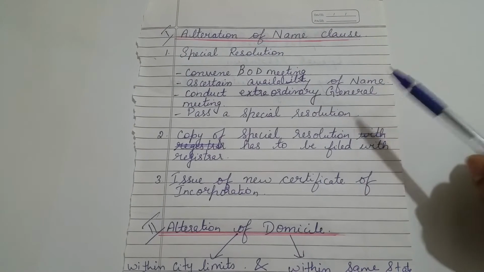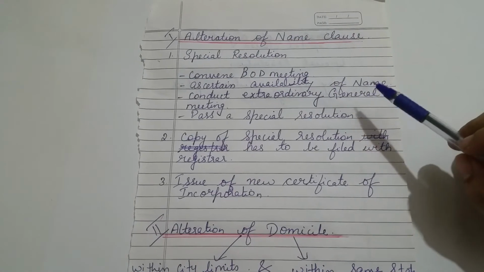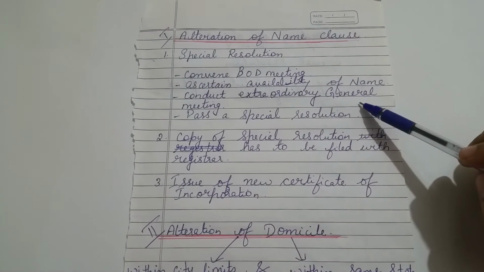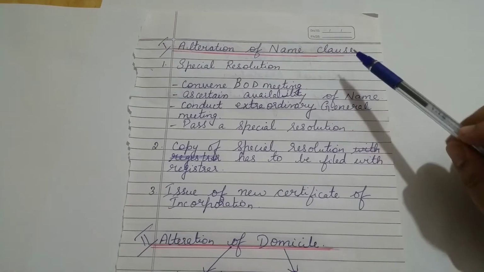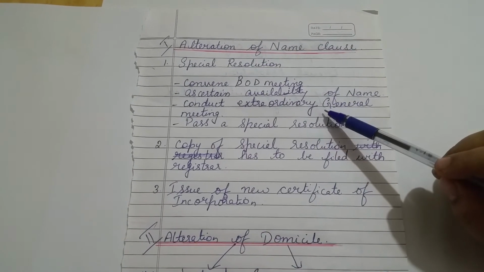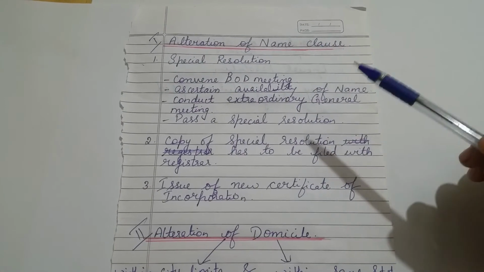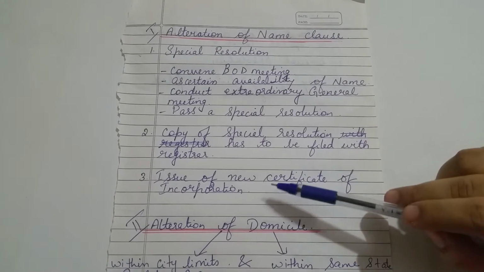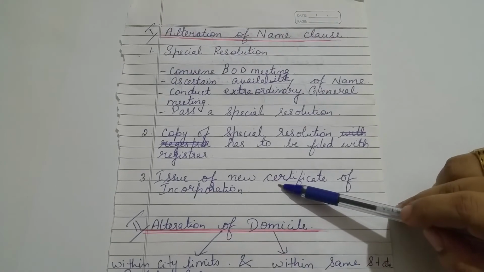Generally, in a year, we have one general meeting of the shareholders, which is called an annual general meeting. Apart from an annual general meeting, any other meeting of the shareholders is called an extraordinary general meeting. Then in the extraordinary general meeting, the shareholders will be informed about the proposed changes in the names. And finally, if the shareholders agree, that is 2/3 of the majority agree, then a special resolution is deemed to be passed. Then a copy of this special resolution has to be filed with the registrar. And finally, the registrar will issue a new certificate of incorporation or registration.